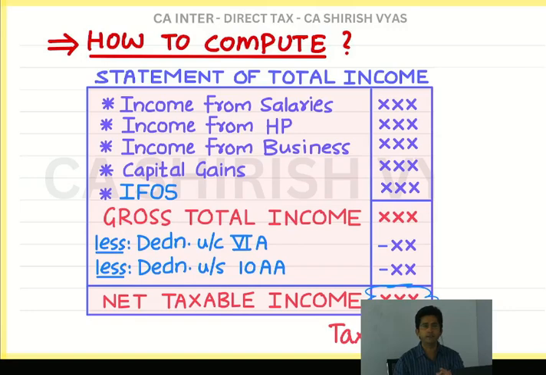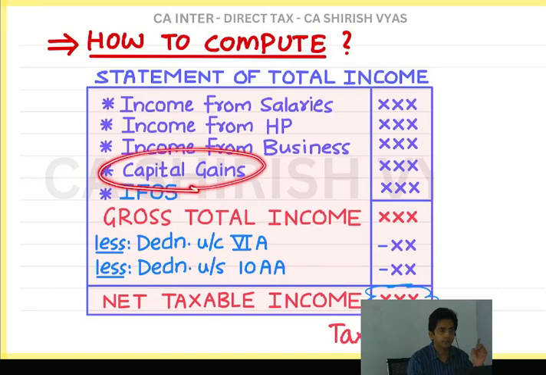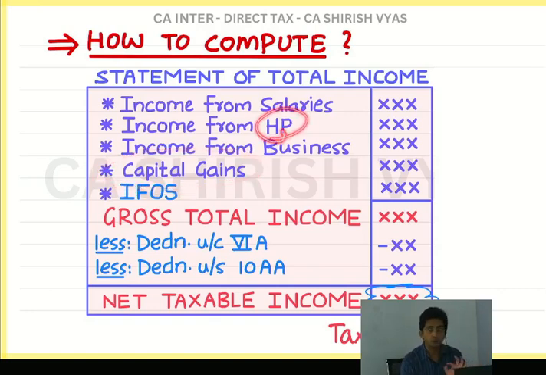House property income is rental income. For example, I have got so many properties and I give the property on rent. So that rental income is income from house property. See, I am not selling the house. If I sell the house, there is something else called capital gains, which I will come to. But right now, when I am saying house property, I am talking about rental income. The next income is income from business. Okay, a businessman's income is what? Net profit. So that is the third income.